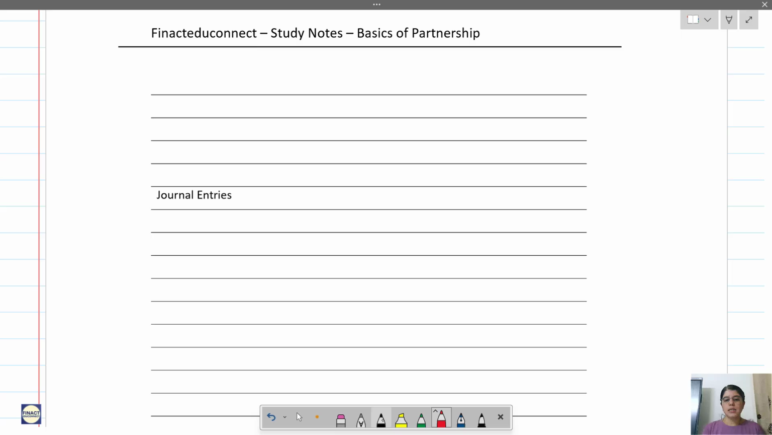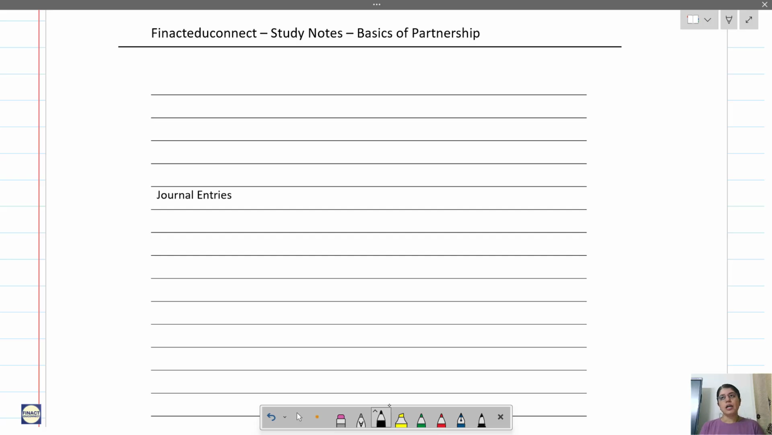Now understand one thing, there is a difference between withdrawal of capital and drawings. Let us understand what is the withdrawal of capital and drawings. Withdrawal of capital is permanent. When you are withdrawing capital permanently from the business, that is known as a withdrawal of capital. Withdrawal of capital will not be often, whereas drawings can be